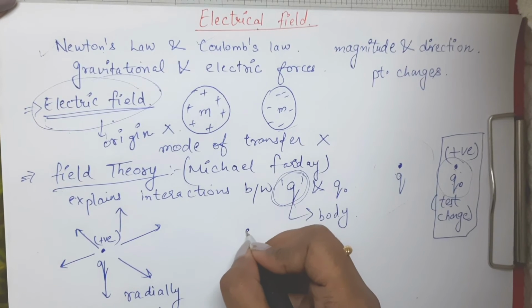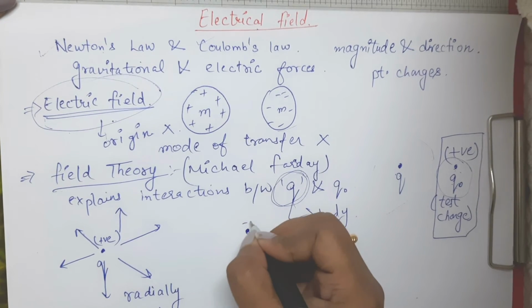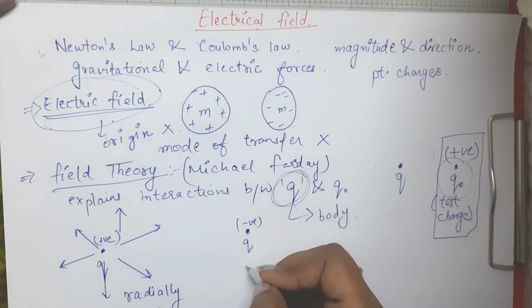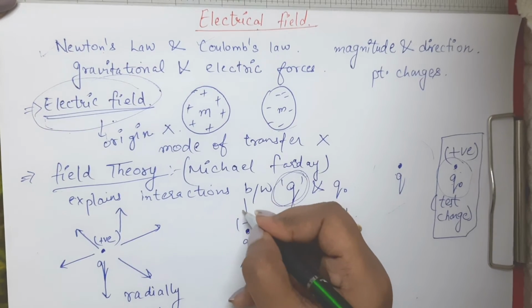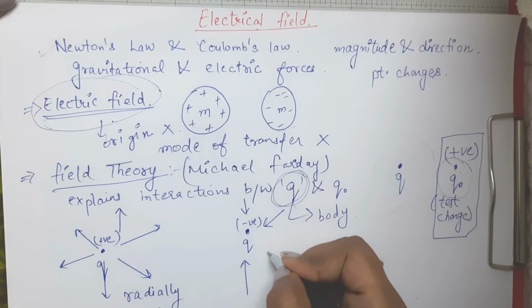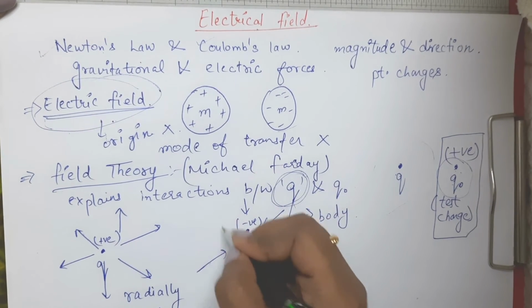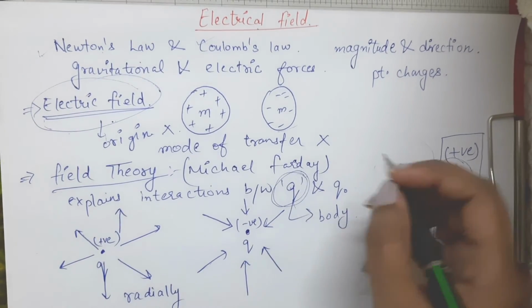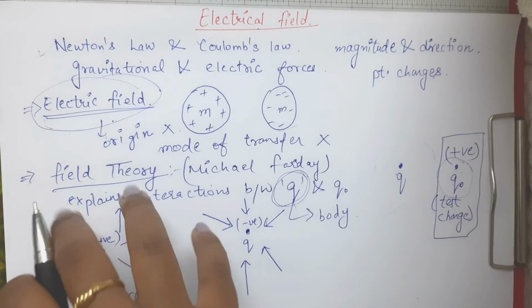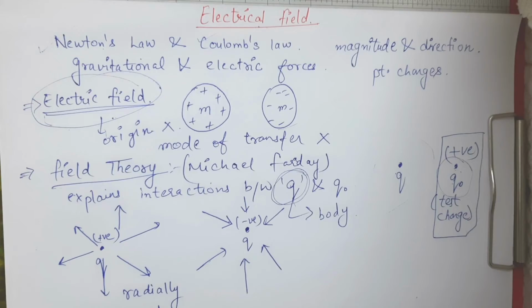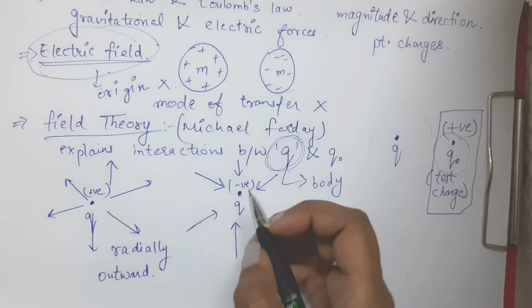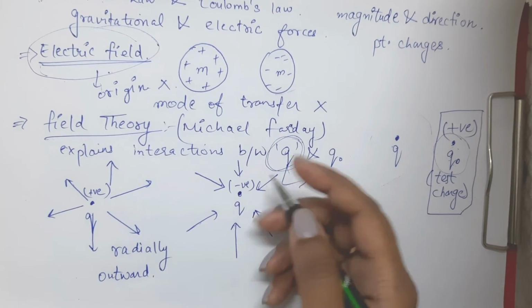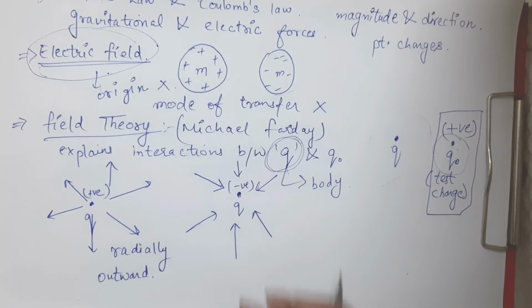Also by convention, if we have this charge q which is negative, then by convention electric field lines are radially inwards. So this you have to remember. If you are having a positive charge, field lines will go radially outward, and if you are having a negative charge, then field lines will be radially inward.